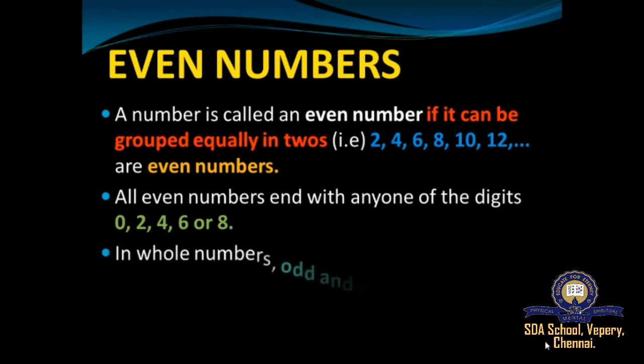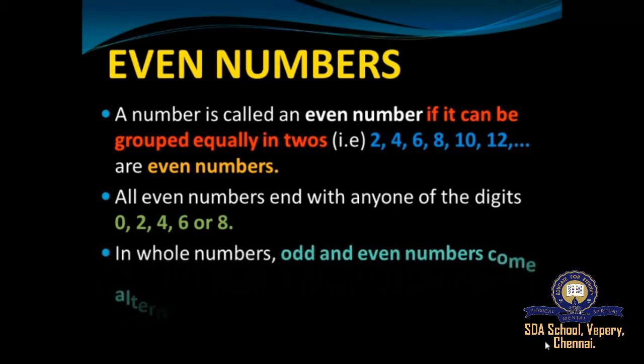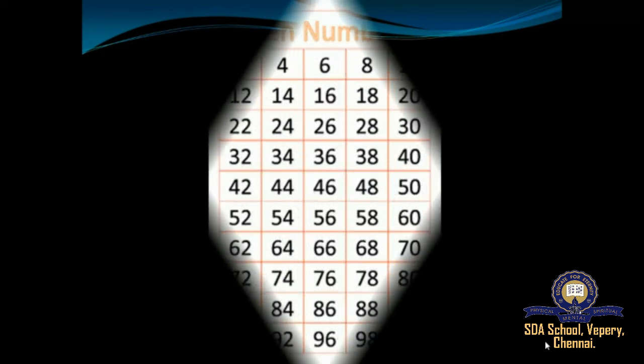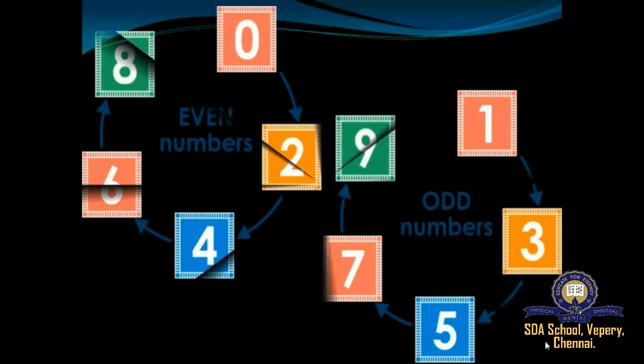So even numbers start from 2 followed by the consecutive numbers. So in general odd numbers and even numbers come alternatively, and then we saw a set of even numbers, right? So generally, even numbers end with 0, 2, 4, 6 and 8, and odd numbers end with 1, 3, 5, 7 and 9. Understood, students?